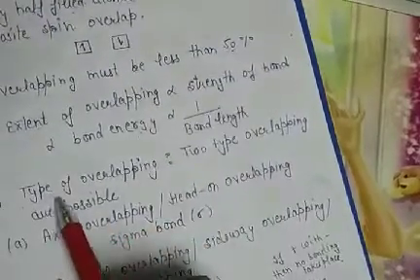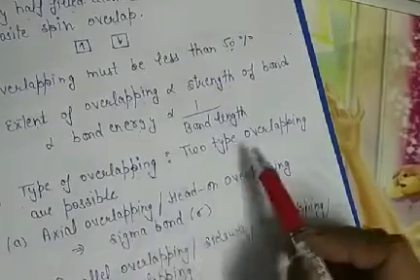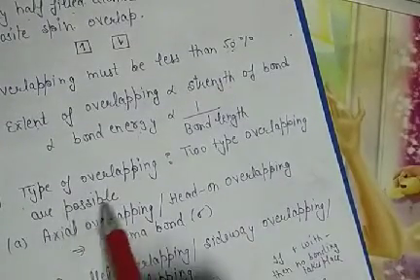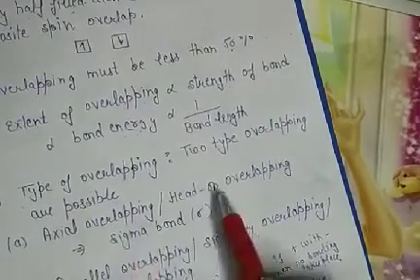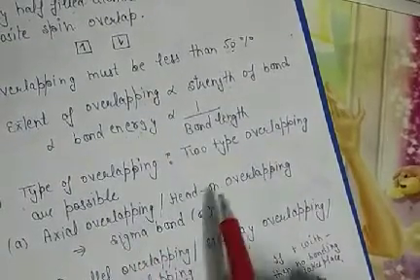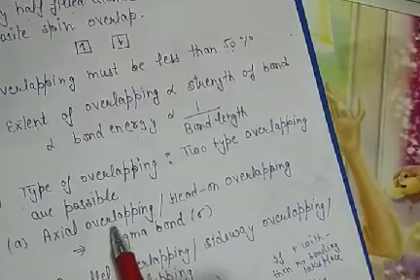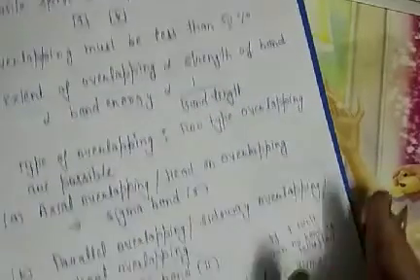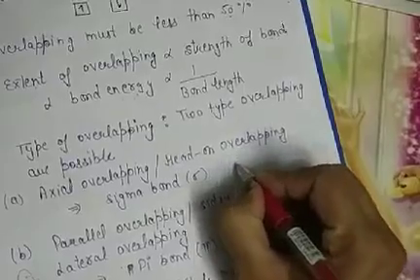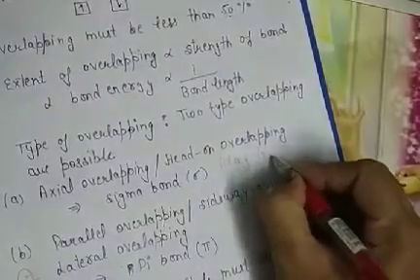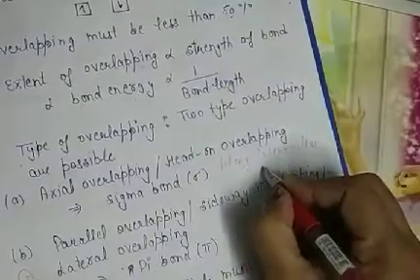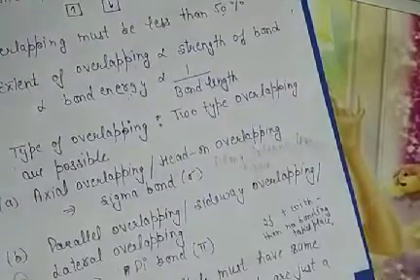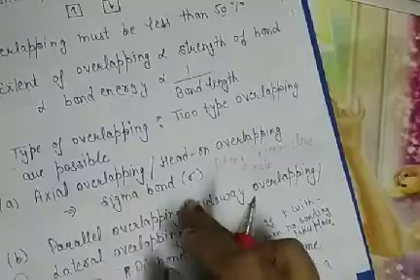The fifth point is about the type of overlapping. There are two types of overlapping possible between atomic orbitals. The first one is axial overlapping, head-on overlapping. It means this overlapping takes place along the internuclear axis, and by this overlapping a sigma bond is formed.